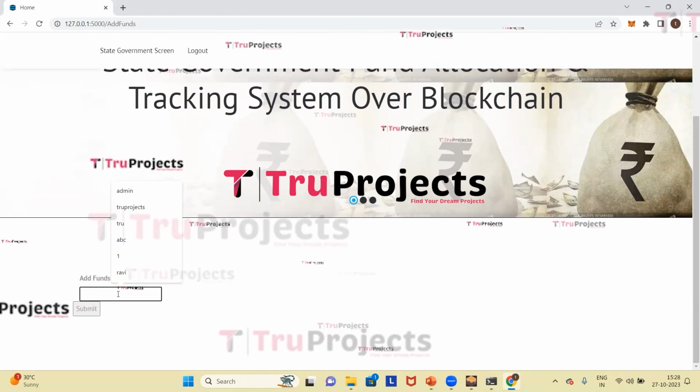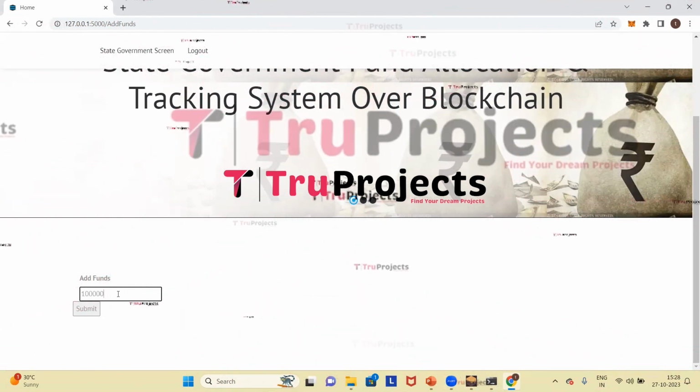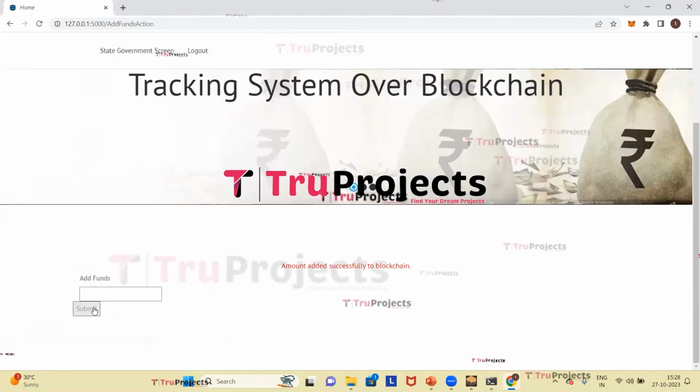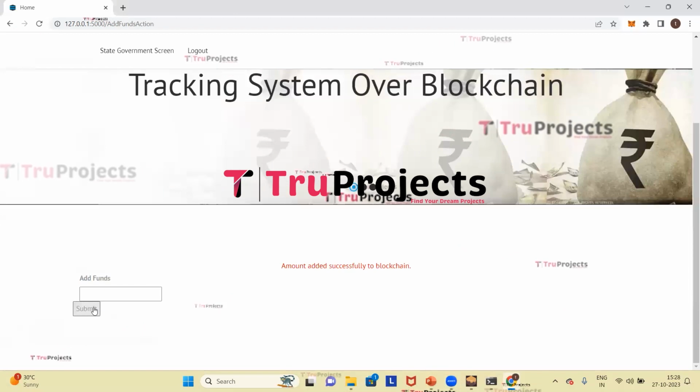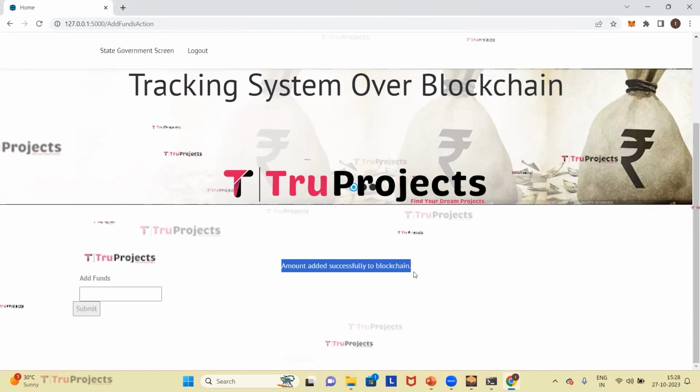Here we need to enter the exact amount that I have to add. So I'm adding 1 lakh amount. And now we need to click on submit. After confirming the action, the system records the added funds, updating the available balance. So here we can see that the amount was added successfully.